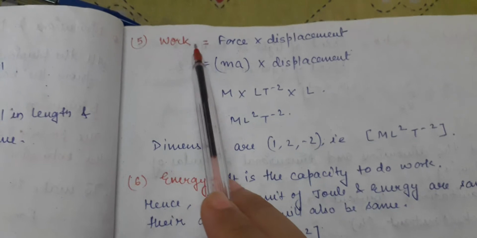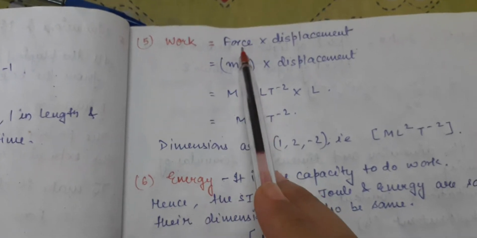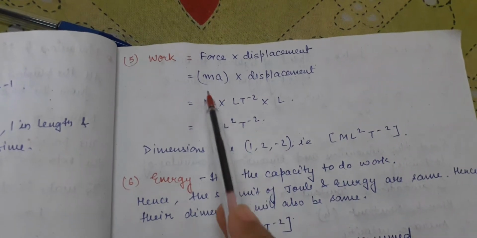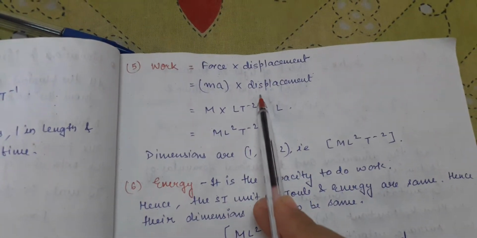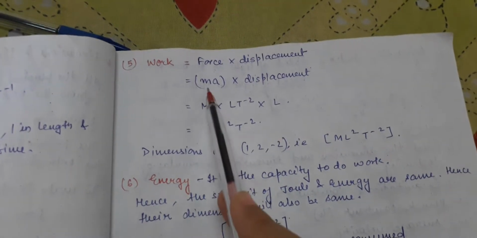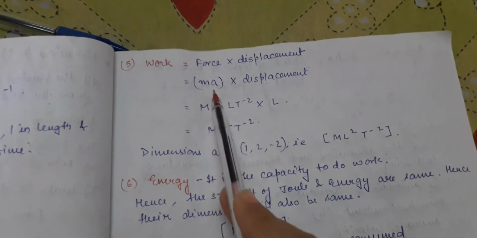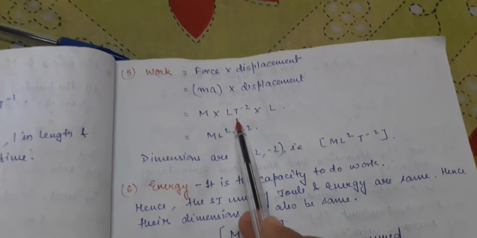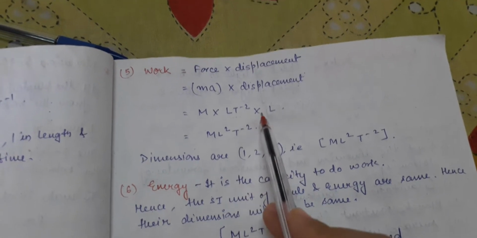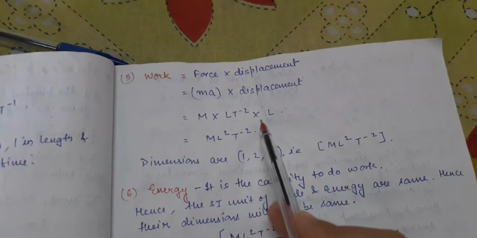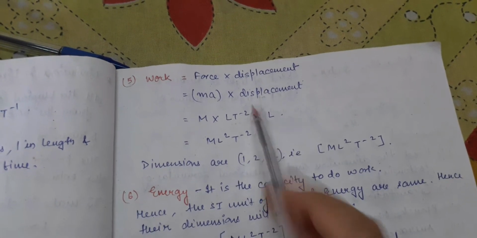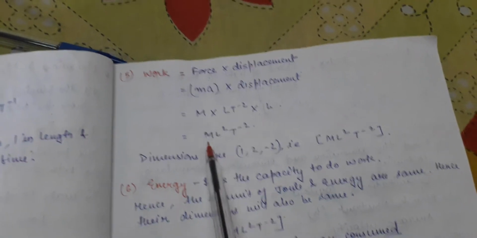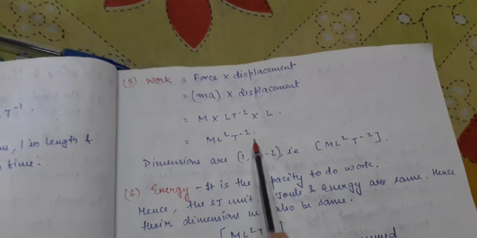What is the formula of work done? Work done is equal to force into displacement. In place of force we can write MA and displacement as it is. In place of M we write mass, M. In place of A we write LT minus 2, the dimensional formula of acceleration. Multiplied by the dimension for displacement, which is a kind of length only, so we take L. So the formula comes out as M L 2 T minus 2.